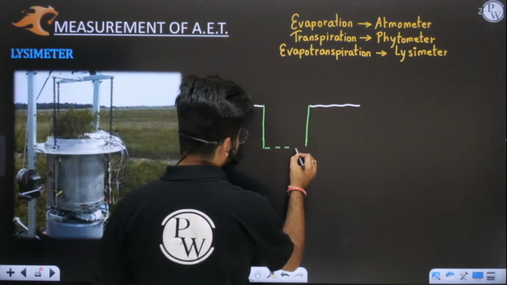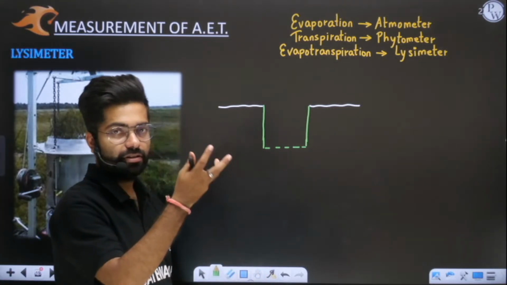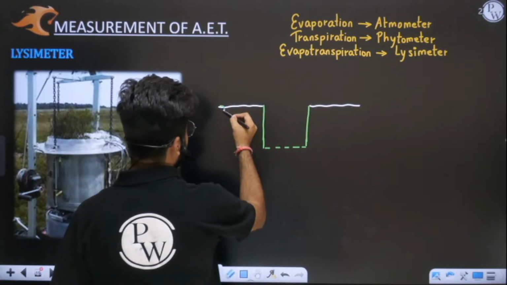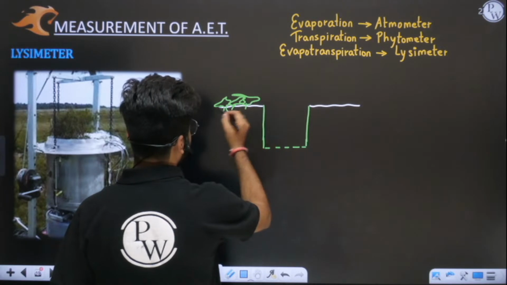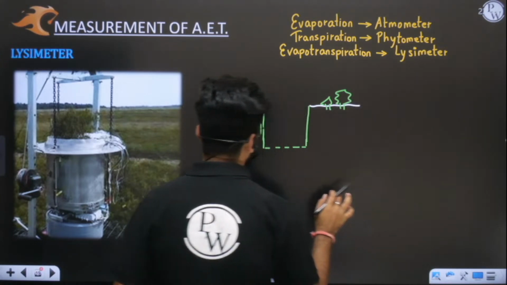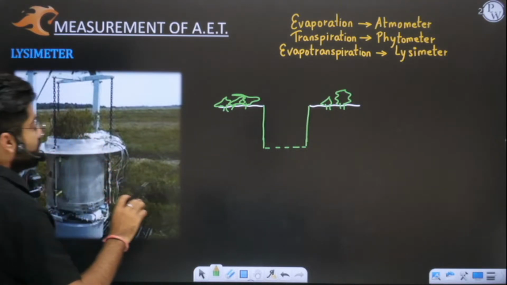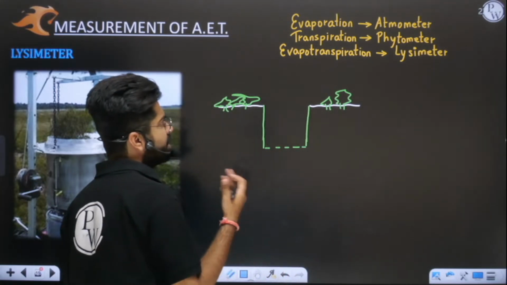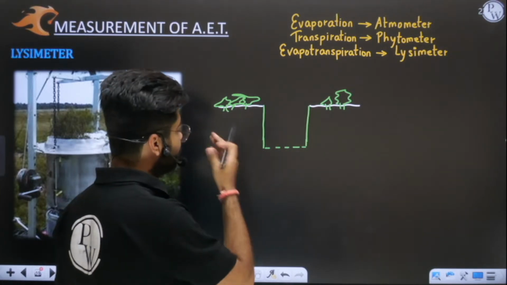At the bottom you have certain perforations, so that whatever water you give to this plant will come out from the bottom. On the soil mass you have small vegetations, and the crop in this lysimeter is similar to the adjoining areas, because we are interested in finding the evapotranspiration of that field only, of that soil mass only.